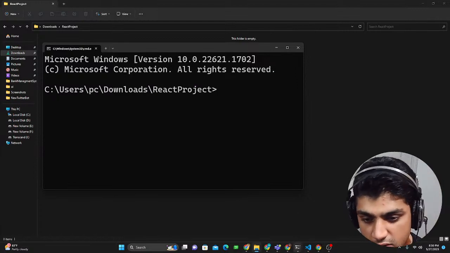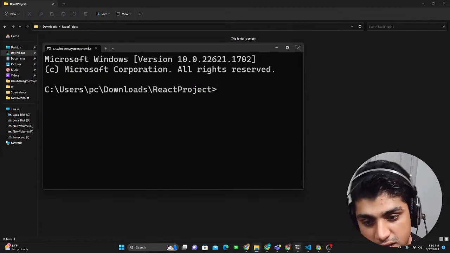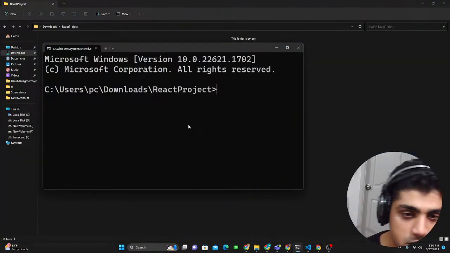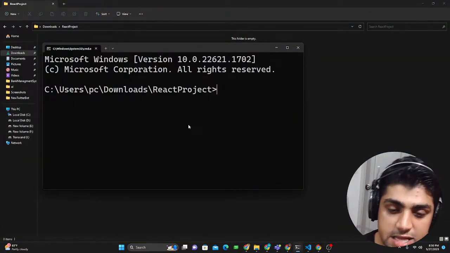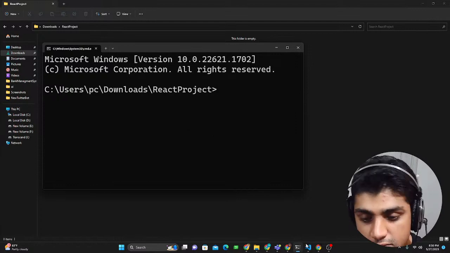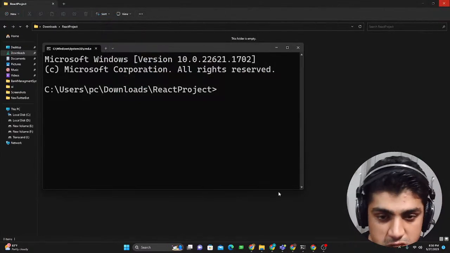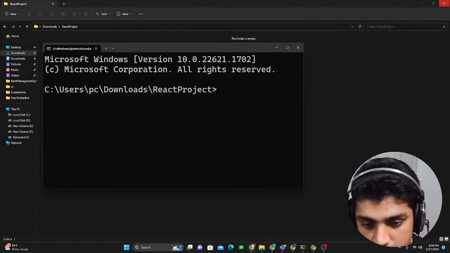So now I have different instances already running, so I'm just gonna keep one single command prompt window. And now what we're gonna do is we're gonna actually install this React app. To do this, we're actually gonna use one thing which is pretty important, which is the React documentation.